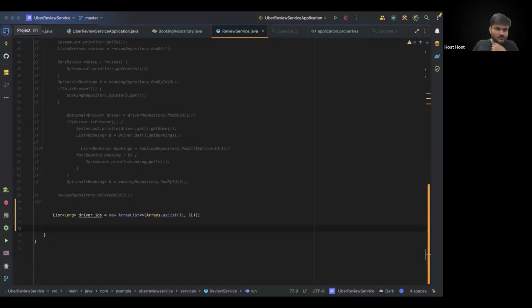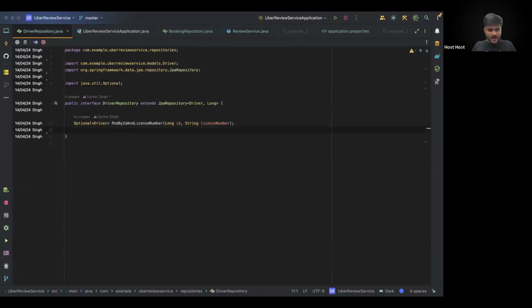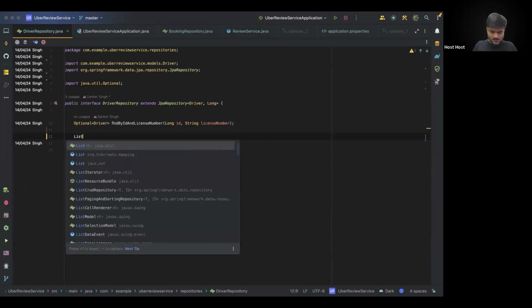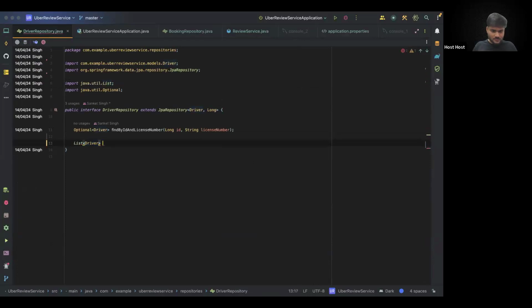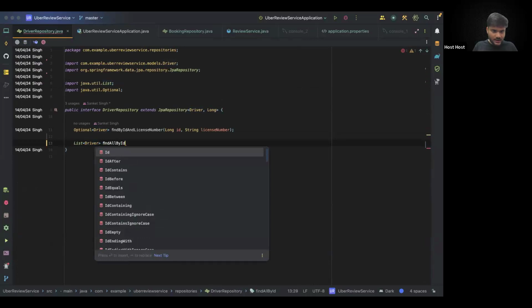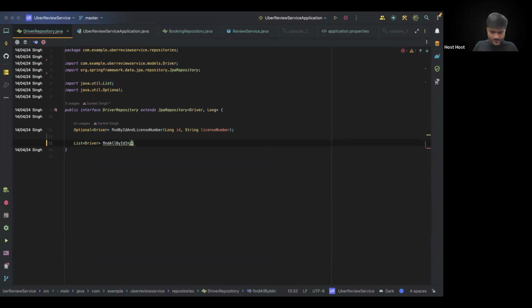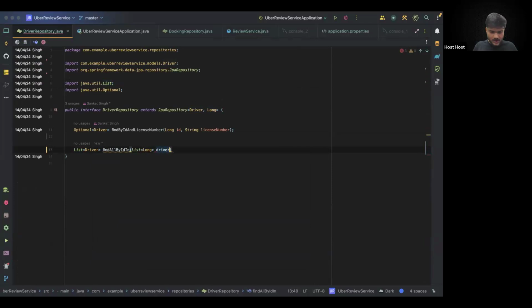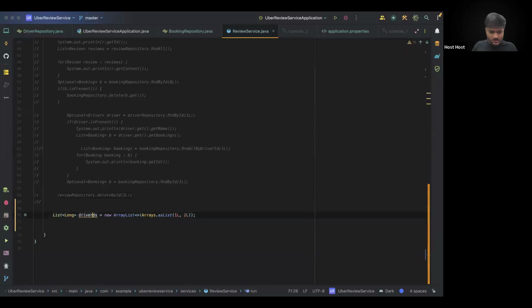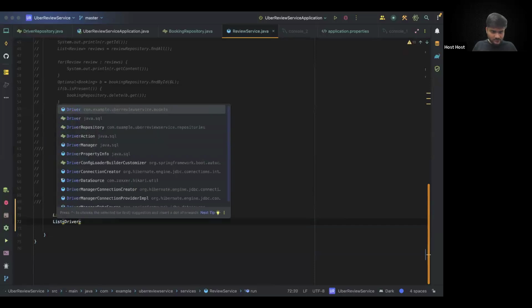Now if you go to the driver repository, you can see we can add a method, list of driver, find all by ID in list of long driver IDs. So this is the method that we will write, and it should technically give us all the drivers automatically. So let's make it camel case as well.